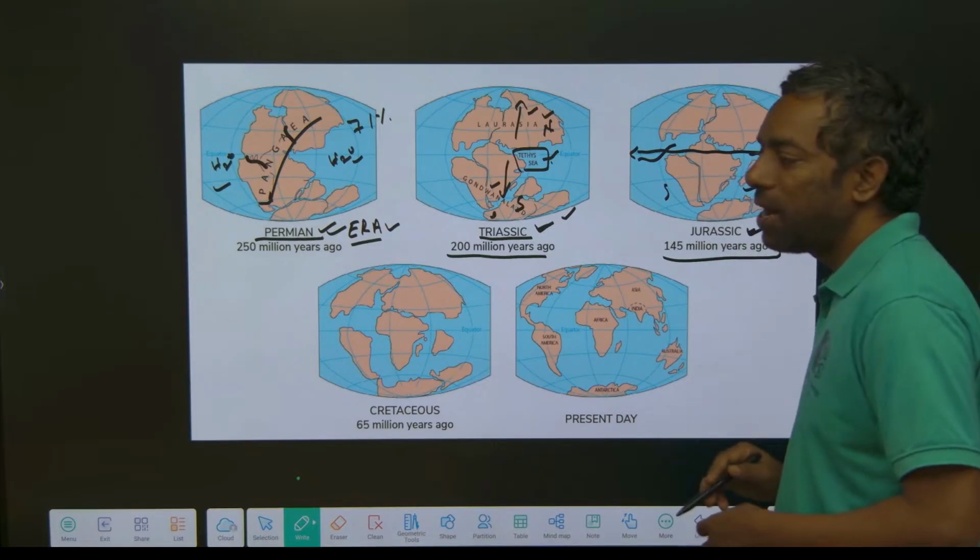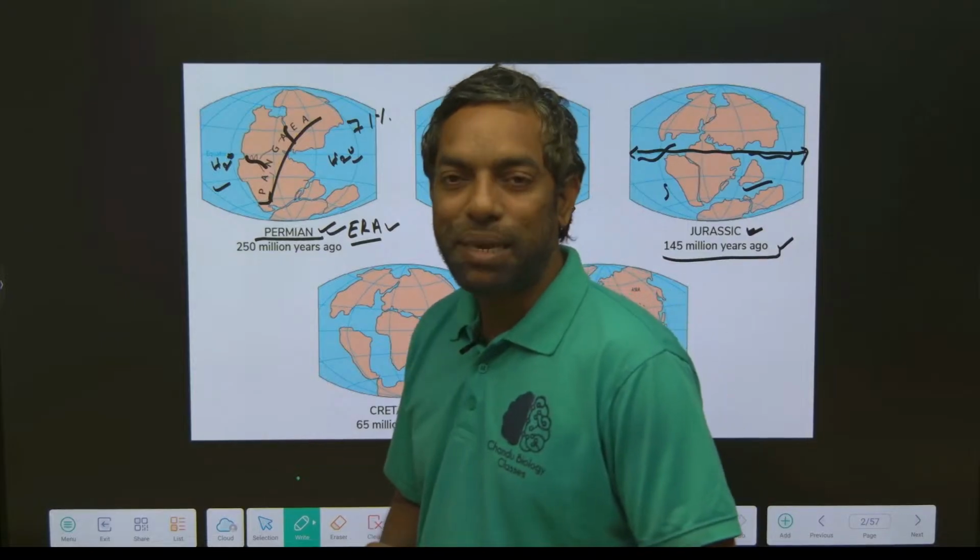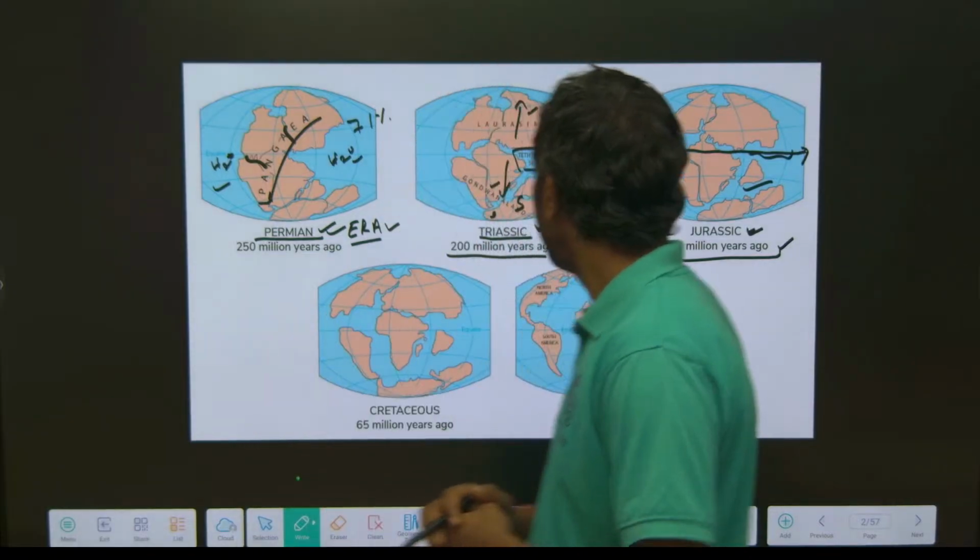The equator is an imaginary line, not created by nature. The central part we call the equator.